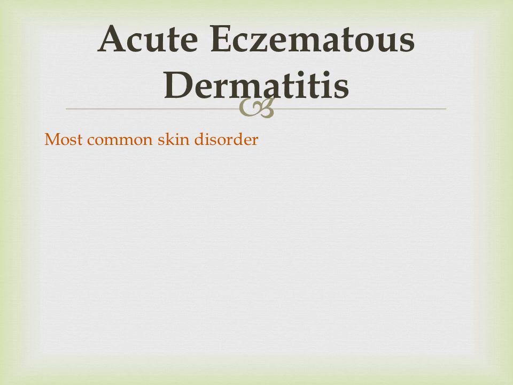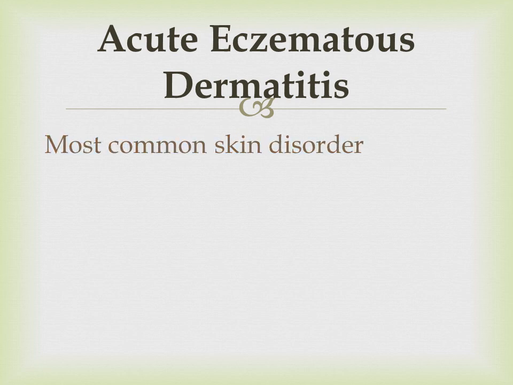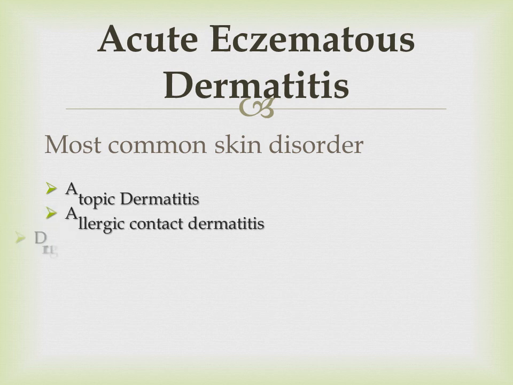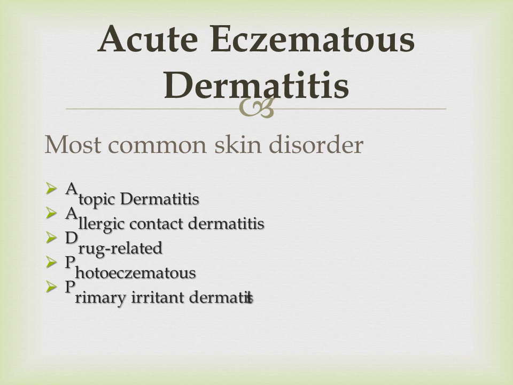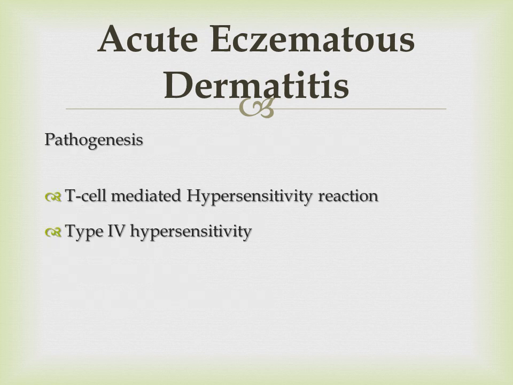Eczematous dermatitis can also occur due to UV radiation, due to ultraviolet light, and due to sunlight. So these are the various forms of acute eczematous dermatitis: atopic dermatitis, allergic contact dermatitis, drug-related, photoeczematous, and primary irritant dermatitis.